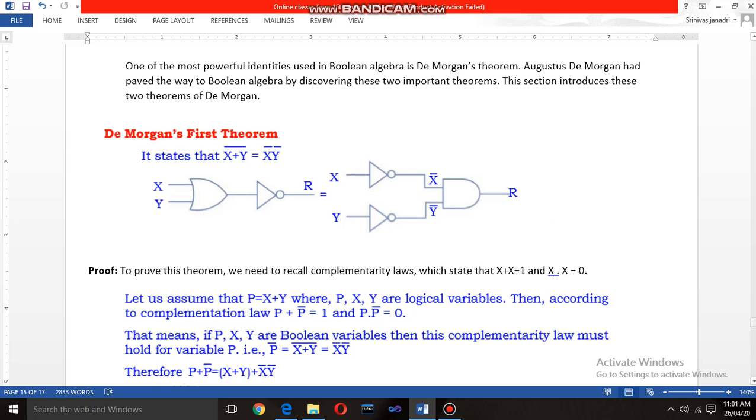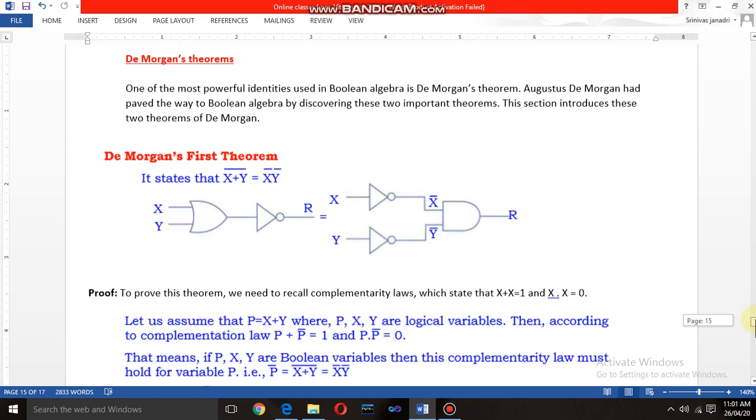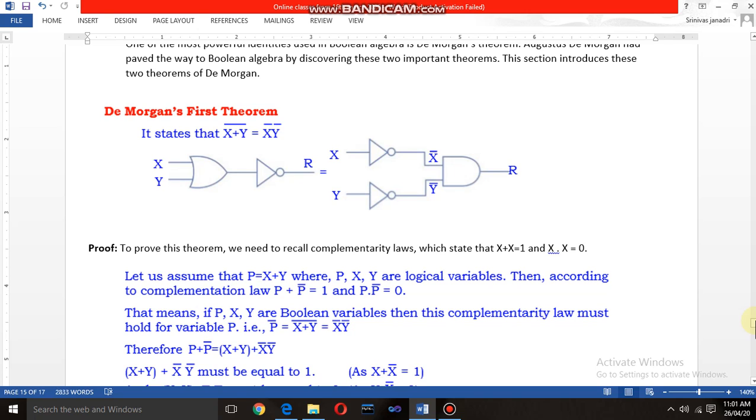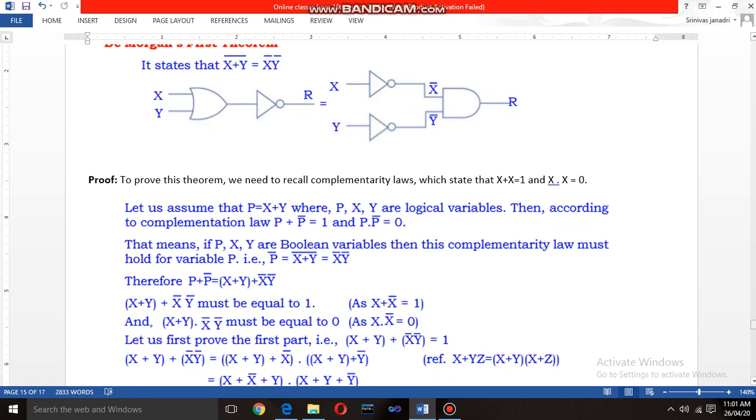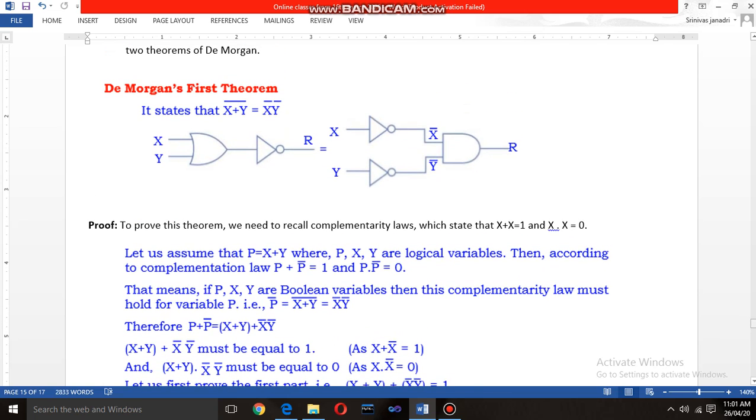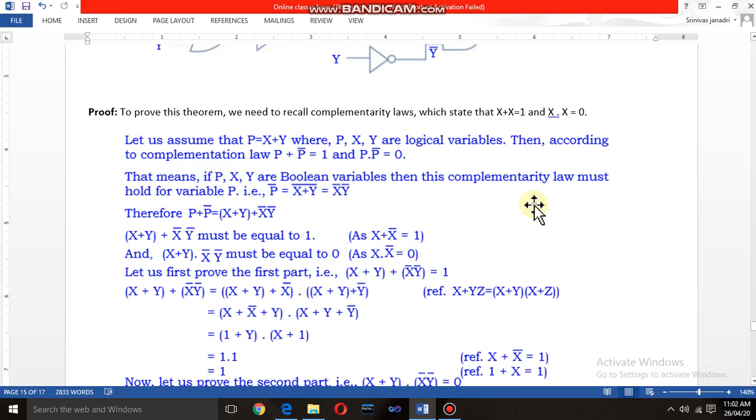Let us see the proof for the first De Morgan's theorem. These De Morgan's theorems are very important. One use is for simplifying Boolean algebra or logical functions, and the other is that these proofs are very important and recently asked in examinations. Every examination has a good chance of asking De Morgan's theorems, either the first theorem or the second theorem, to prove. Let us see.